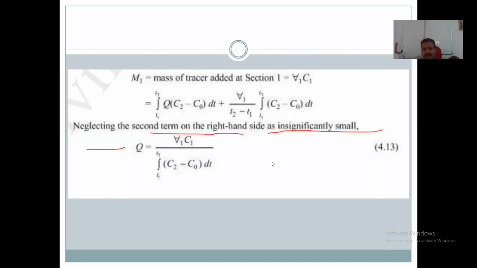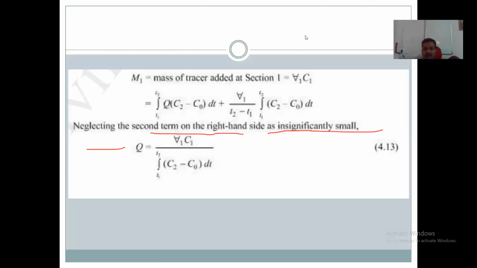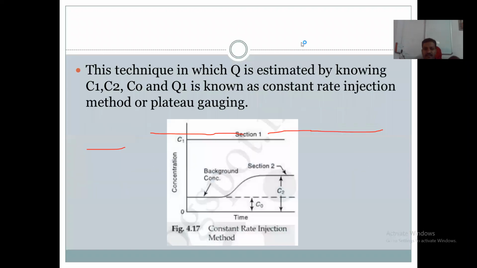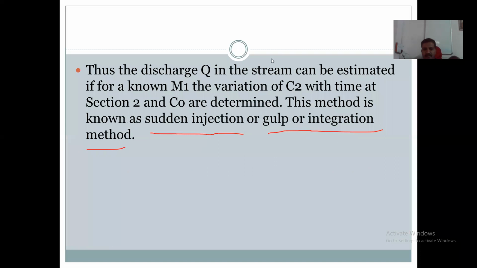So this dilution technique is called the integration method or gulp method, or it is called the sudden injection method.